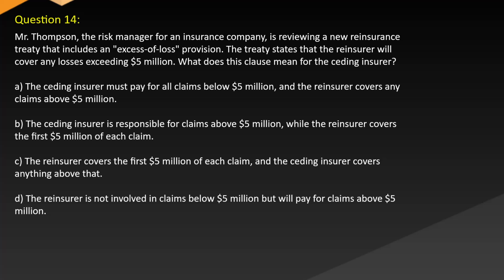A. The ceding insurer must pay for all claims below $5 million, and the reinsurer covers any claims above $5 million. B. The ceding insurer is responsible for claims above $5 million, while the reinsurer covers the first $5 million of each claim. C. The reinsurer covers the first $5 million of each claim, and the ceding insurer covers anything above that. D. The reinsurer is not involved in claims below $5 million, but will pay for claims above $5 million.